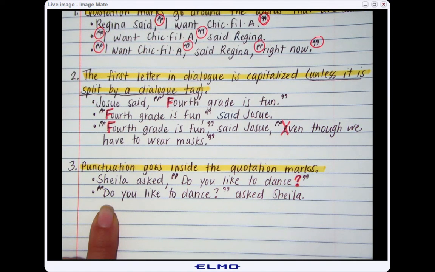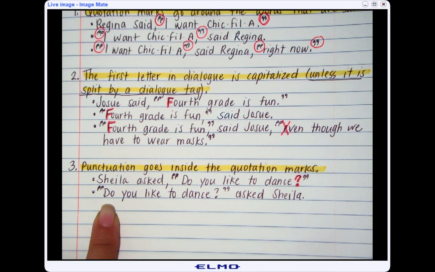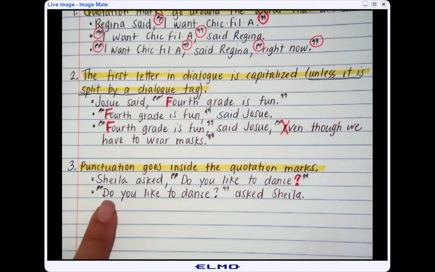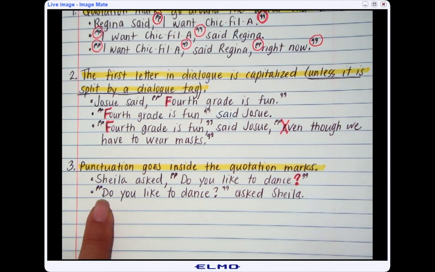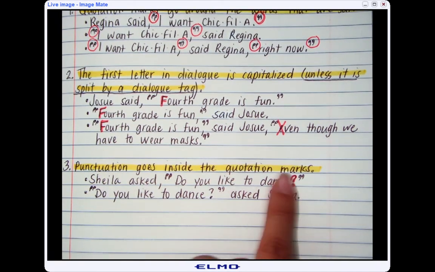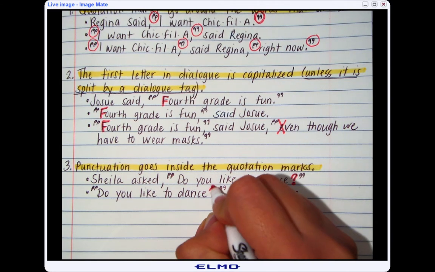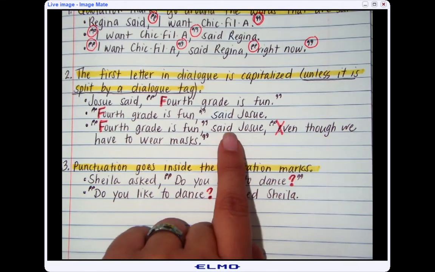So here's my next example with the dialogue tag at the end. I have my first rule, quotation marks around the words that were said. So quotation marks before "do," quotation marks after "dance." I followed the second rule of capitalizing the first letter of the dialogue. And then I followed the third rule, punctuation goes inside the quotation marks. Here is my question mark inside of the quotation marks.